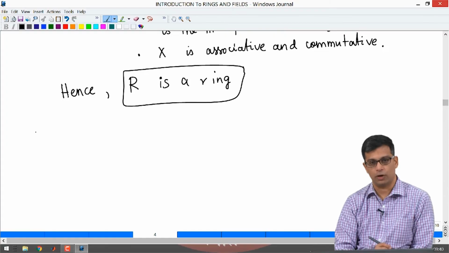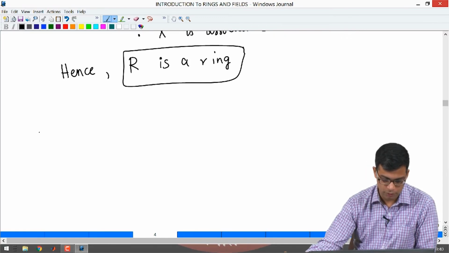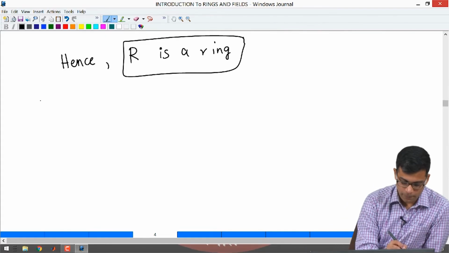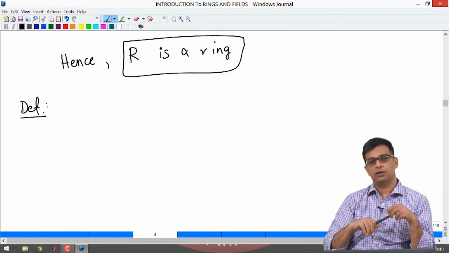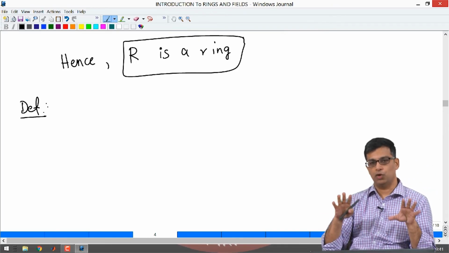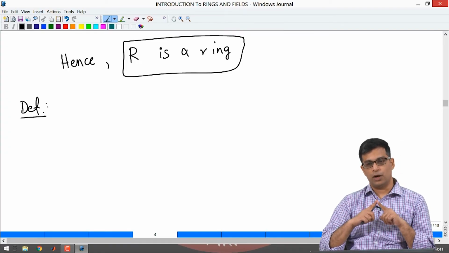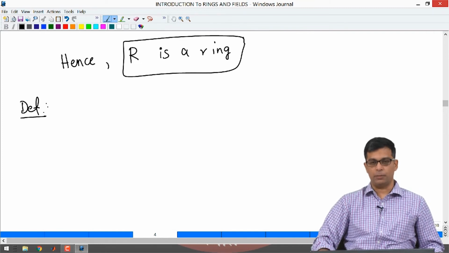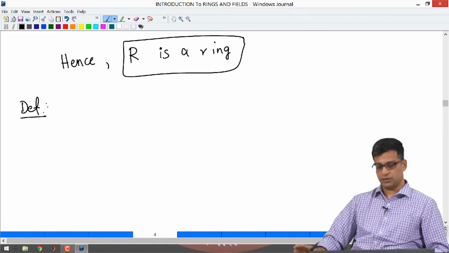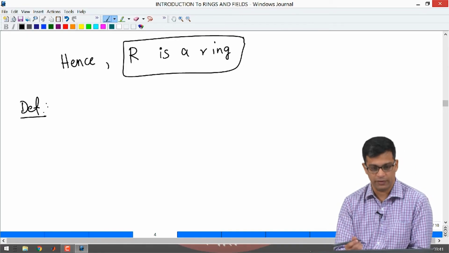I want to introduce one important definition, and then we will look at more properties of rings. So, this is the definition. So, note that in a ring, multiplication is not a group operation. It is not a group operation because it is allowed to not satisfy one group axiom, namely that not every element is required to have a multiplicative inverse. But sometimes some elements do have multiplicative inverses. So, we want to give a special name to them.